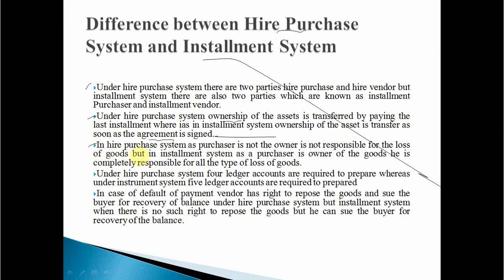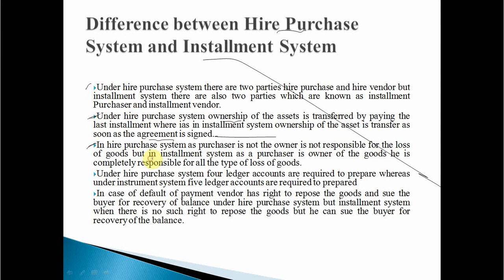Now the third difference. In the hire purchase system, as the purchaser is not the owner, he is not responsible for the loss of goods.